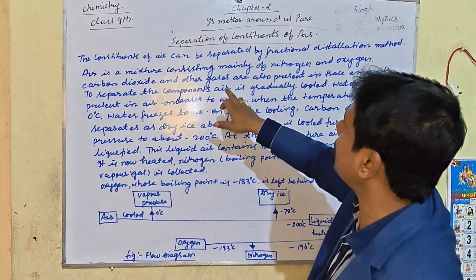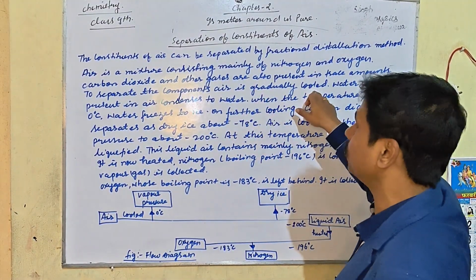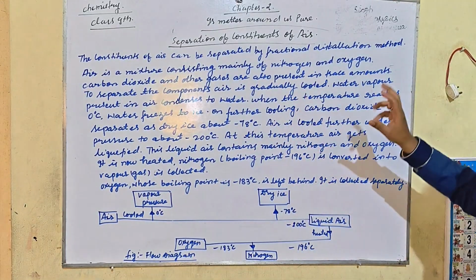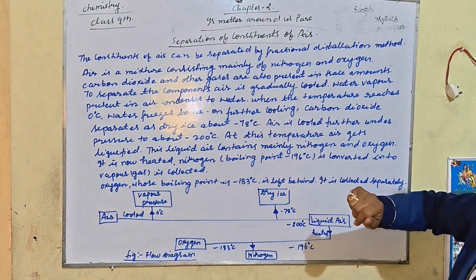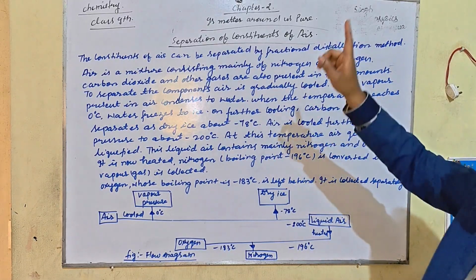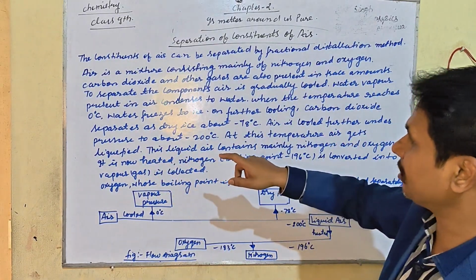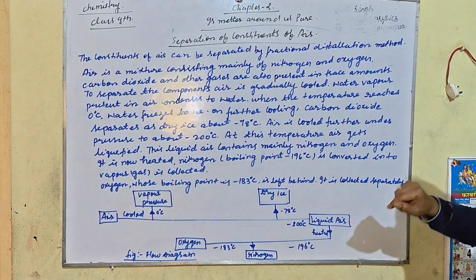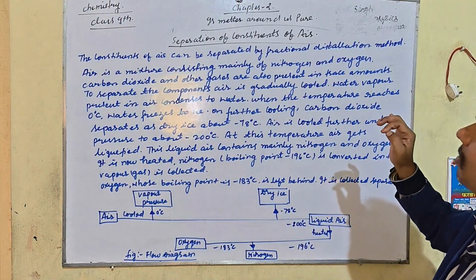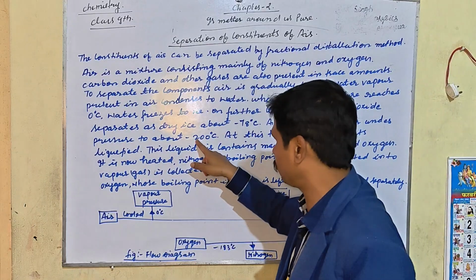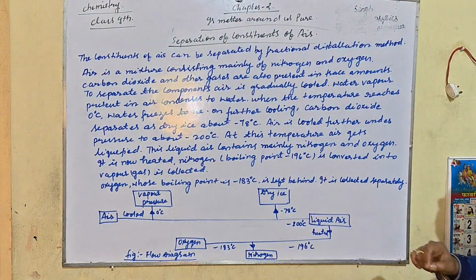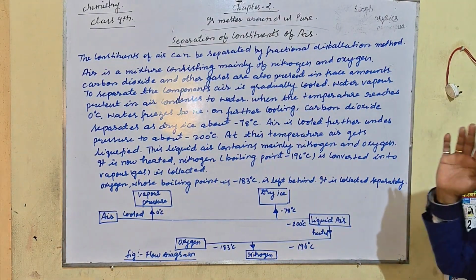To separate the components, air is gradually cooled. Water vapor present in air condenses to water. When the temperature reaches 0 degree centigrade, water freezes to ice. On further cooling, carbon dioxide separates as dry ice at about minus 78 degree centigrade. Air is cooled further under pressure to about minus 200 degree centigrade. At this temperature, air gets liquefied.